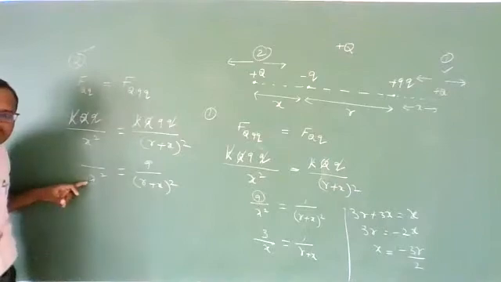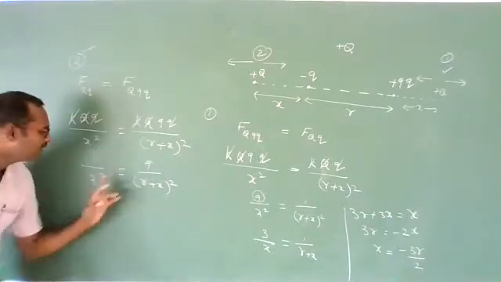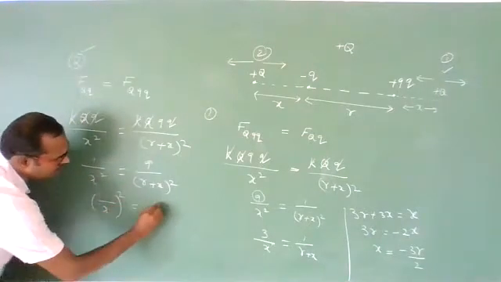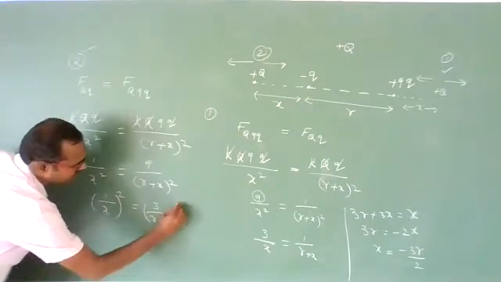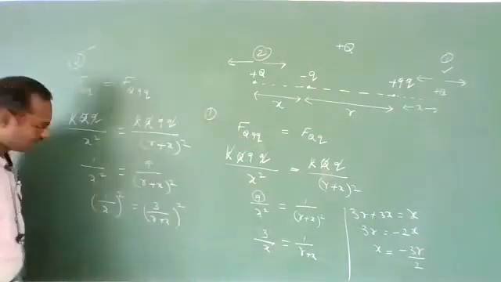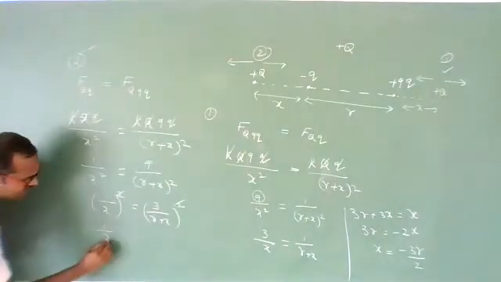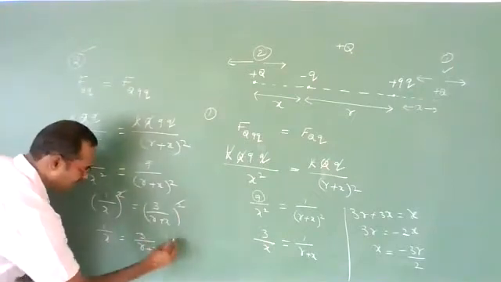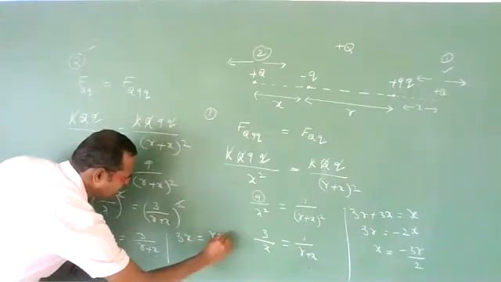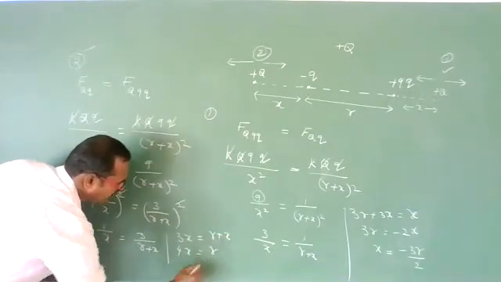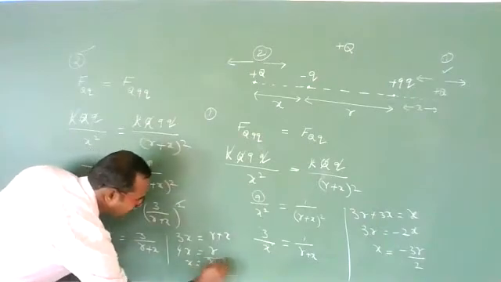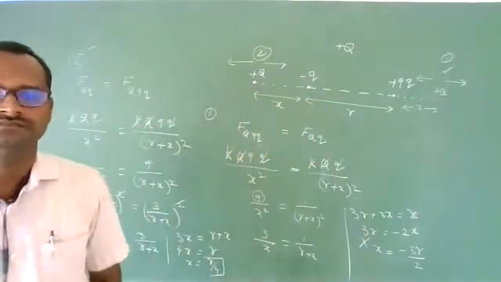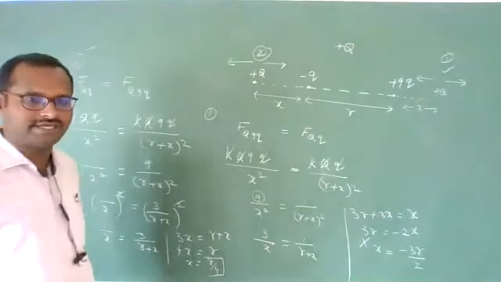See, here less value, here also less value. Here more value, here also more value. Compare. Yes, possibility is there. It can be written as 1 by x whole square is equal to 3 by R plus x whole square. Square cancel. You will get 1 by x is equal to 3 by R plus x. Cross multiply: 3x is equal to R plus x. 4x is equal to R. Then x is equal to R by 4. Yes, exact location. Plus value we got. Means this is not the solution. I hope you understand now.